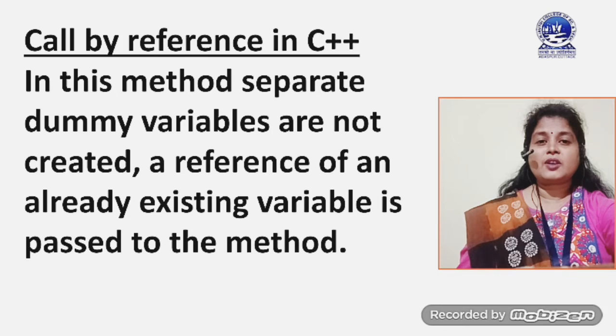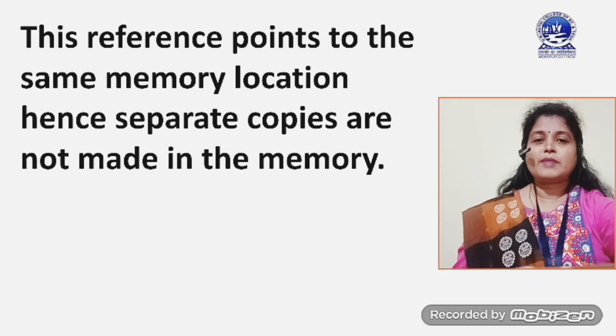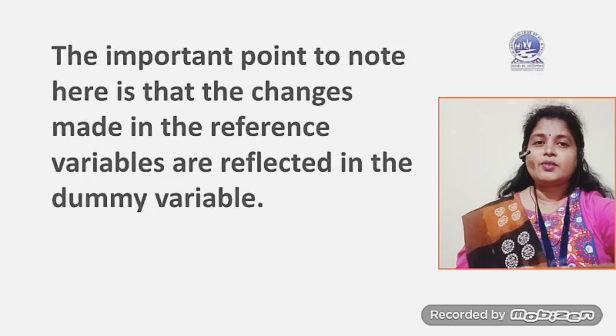But in case of call by reference, there is no dummy variable. This reference points to the same memory location, hence separate copies are not made in memory. It means that here we are just using a reference to the existing location. We are not creating any new location.